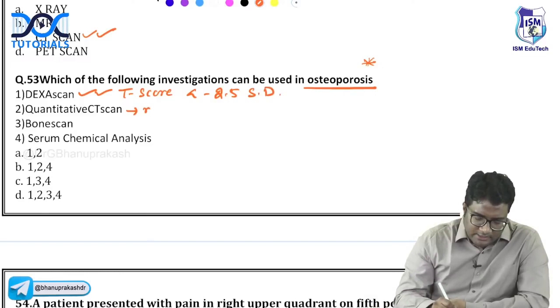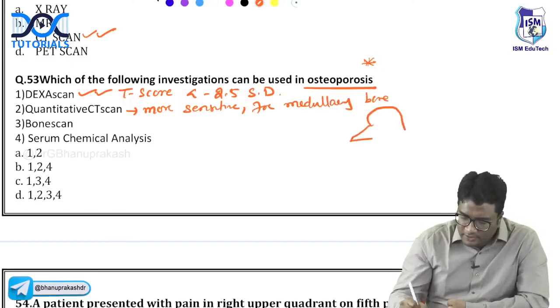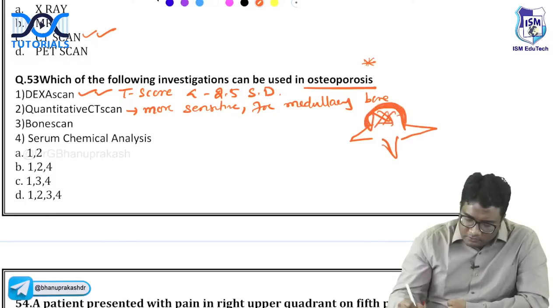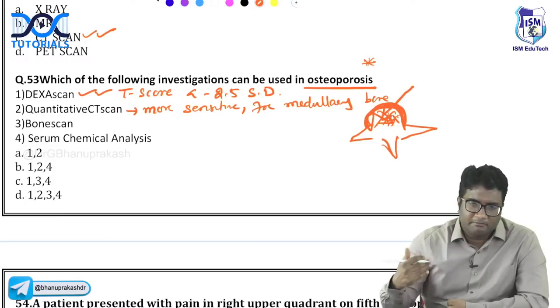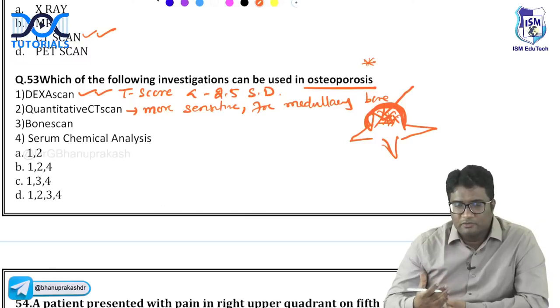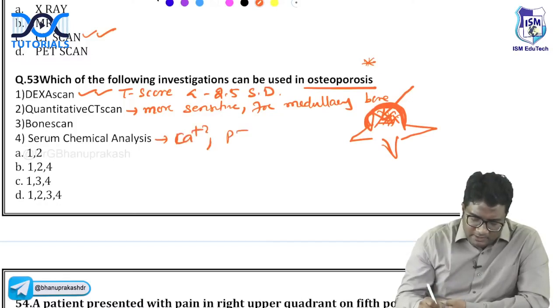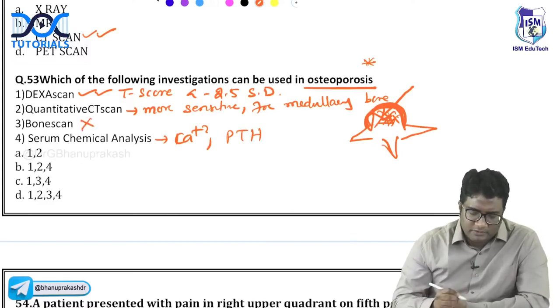Actually, quantitative CT is more sensitive to look at bone mineral density, especially for medullary changes, to look at the medullary bone. On a CT scan, if you want to look at the vertebra, changes in the medulla, not the cortical bone, this deeper medullary bone, they are seen better on CT scan. So actually quantitative CT is more sensitive to look at bone mineral density changes than DEXA scan, okay? And chemical analysis like serum calcium levels, parathormone levels, we measure these things. But there is no role of bone scan.